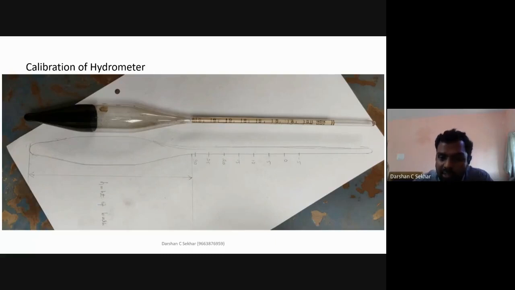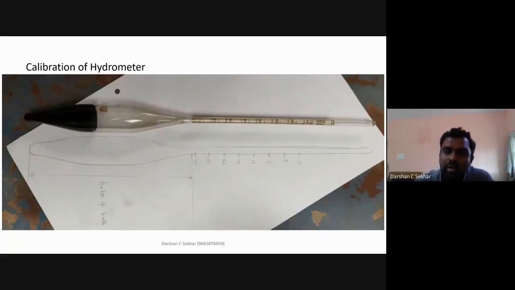And what is the capital H? Capital H is this line, where the bulb, this part, is called the bulb. This part is called the stem. Bulb and stem. Small h is always constant, while capital H changes. This is my H1. Then with respect to 25, it is H2. With respect to 10, it is H4. Similarly, these values are my capital H values.